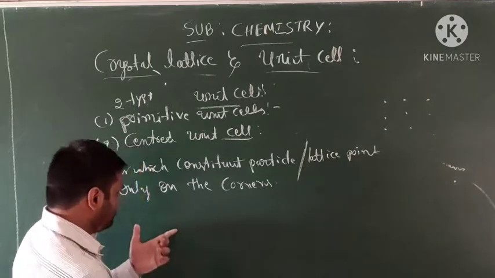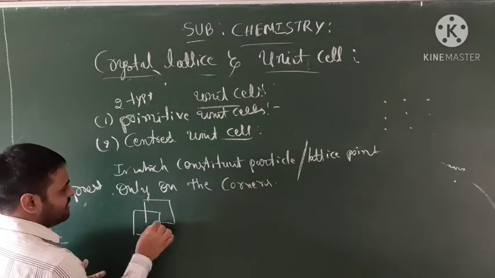Okay students, we observe one cube or crystal unit cell.